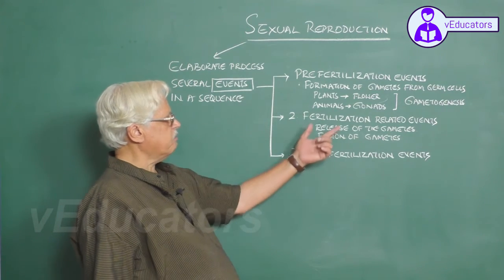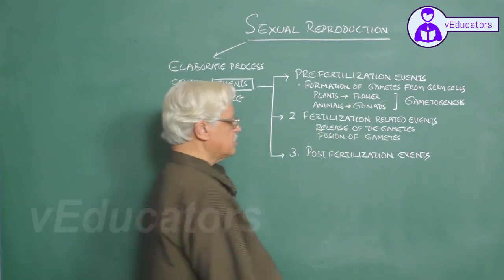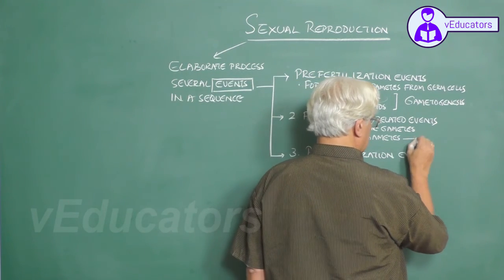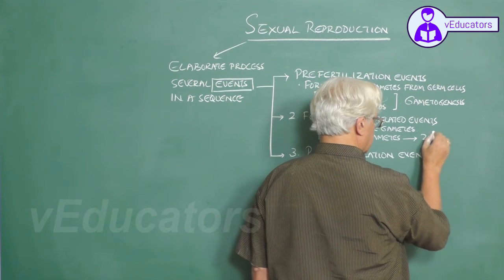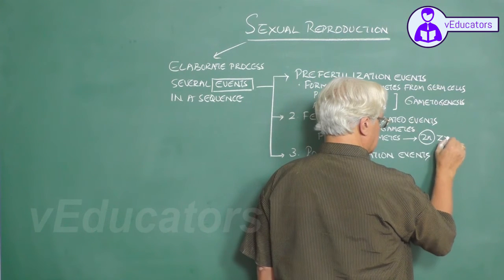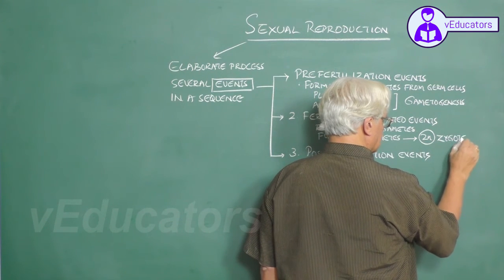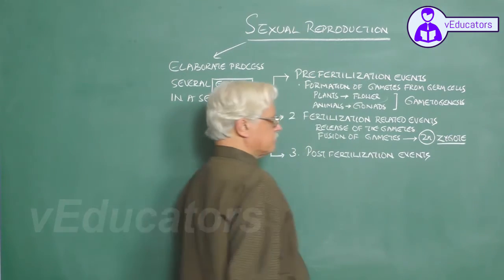This process is called fertilization, and this fertilization results in the formation of a diploid cell called zygote.